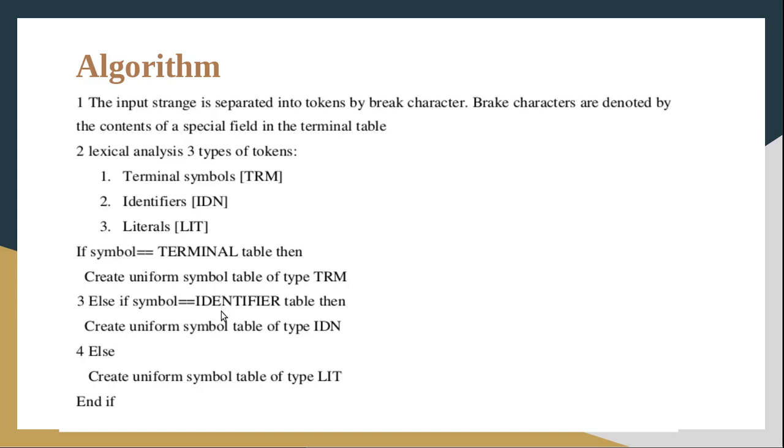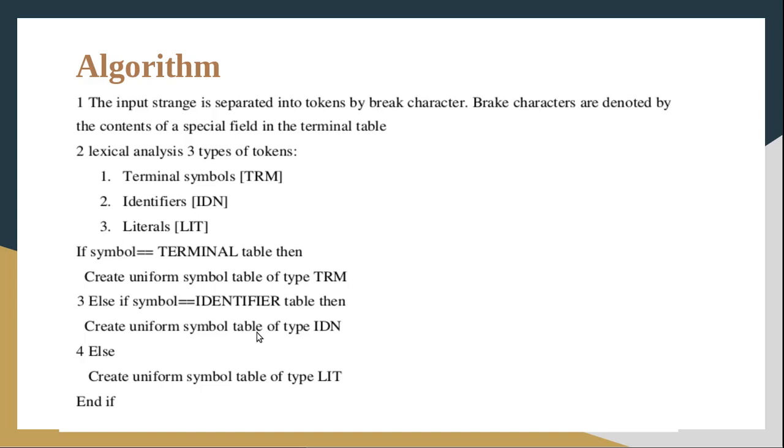Okay, so identifier means what is the format? It will start with an alphabetic letter, and the maximum length will be 31 characters. Those 31 characters will be alphabetic characters or underscore. If that token is of type identifier, we have to make an entry in two tables, the identifier table and the uniform symbol table.